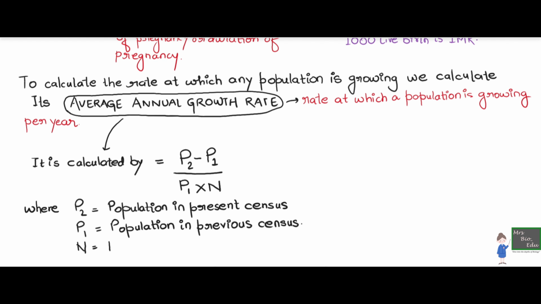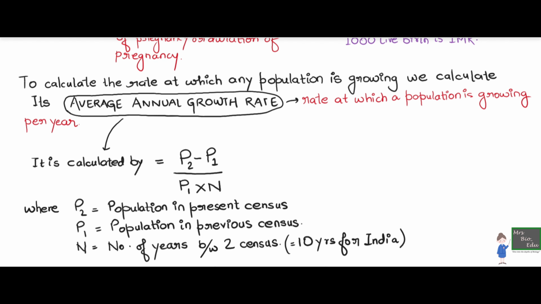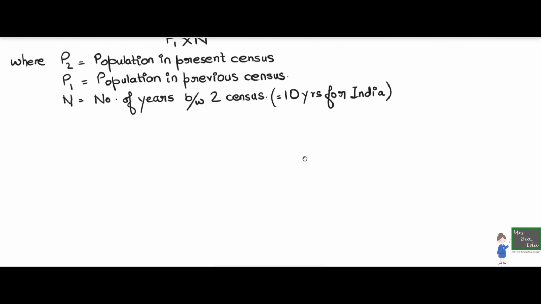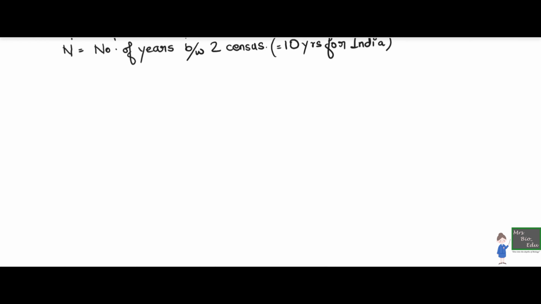And N refers to the time period between the two censuses. So for India, that is around 10 years. It takes us 10 years to count the total population. So the number of years between two censuses, for India, is 10 years. So average annual growth rate is a percentage value, like I said. If we calculate it for India, we are not putting in the data and calculating it. I'll just give you the percentage. And also in exams, it is never asked to show the calculation. You just need to remember that data.